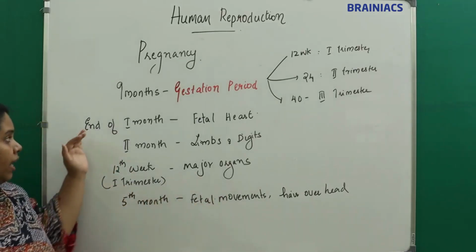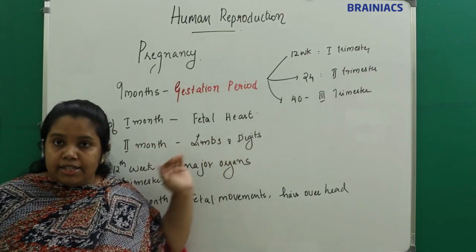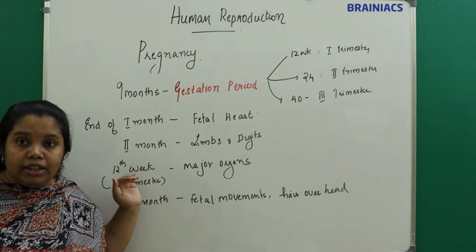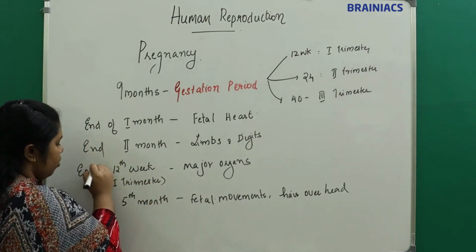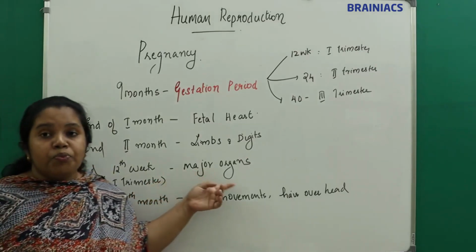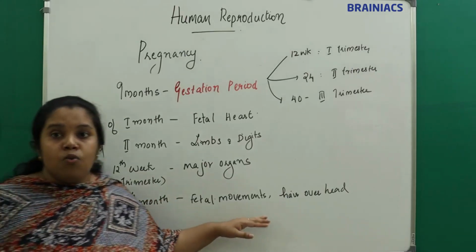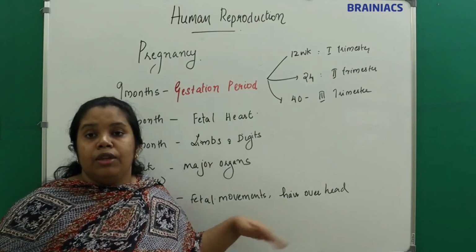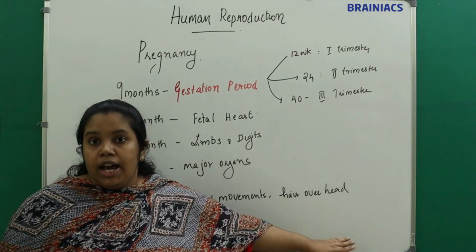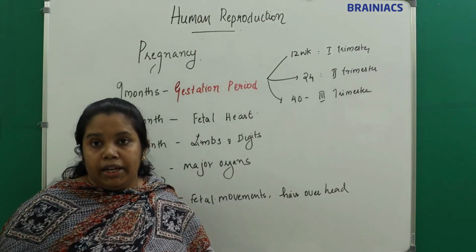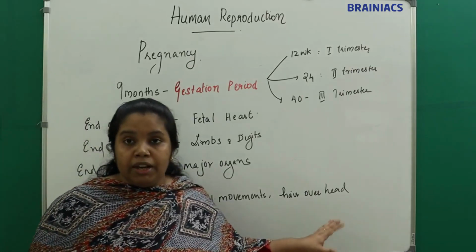So by the first month, the fetal heart is formed. By the end of the second month, limbs and digits are formed. By the end of the 12th week, what happens? All the major organs are formed, right? And by the 5th month, the fetus will start moving and the mother can appreciate the fetal movements. And one more thing is formed: hair over the head.